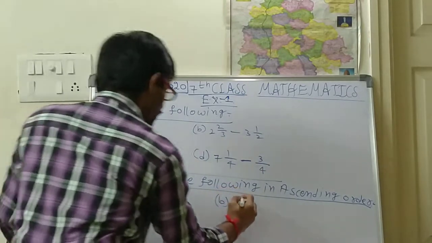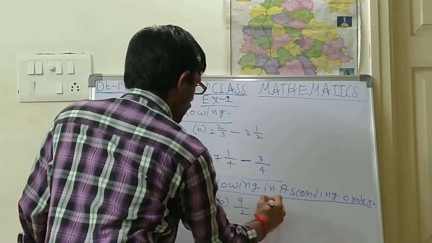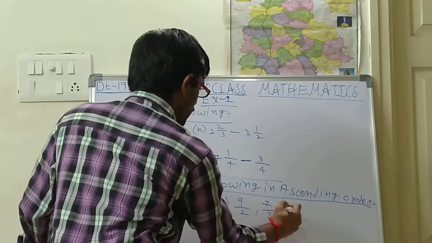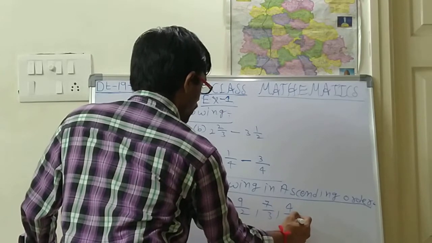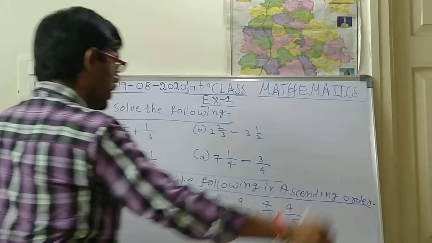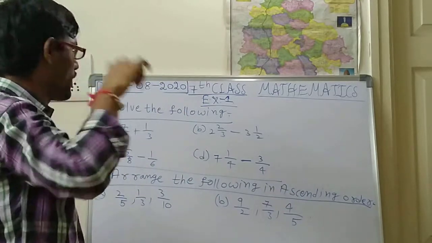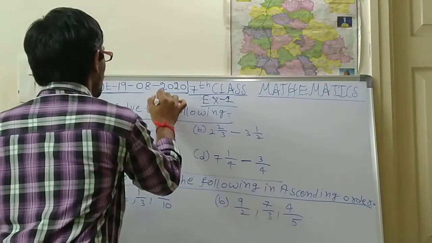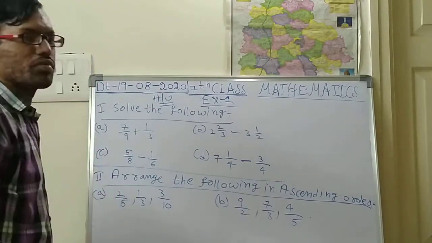B is 9 by 2, 7 by 3, 4 by 5. Okay. So these are the two bits which you have to do for today's homework. Very easy problems only, children.